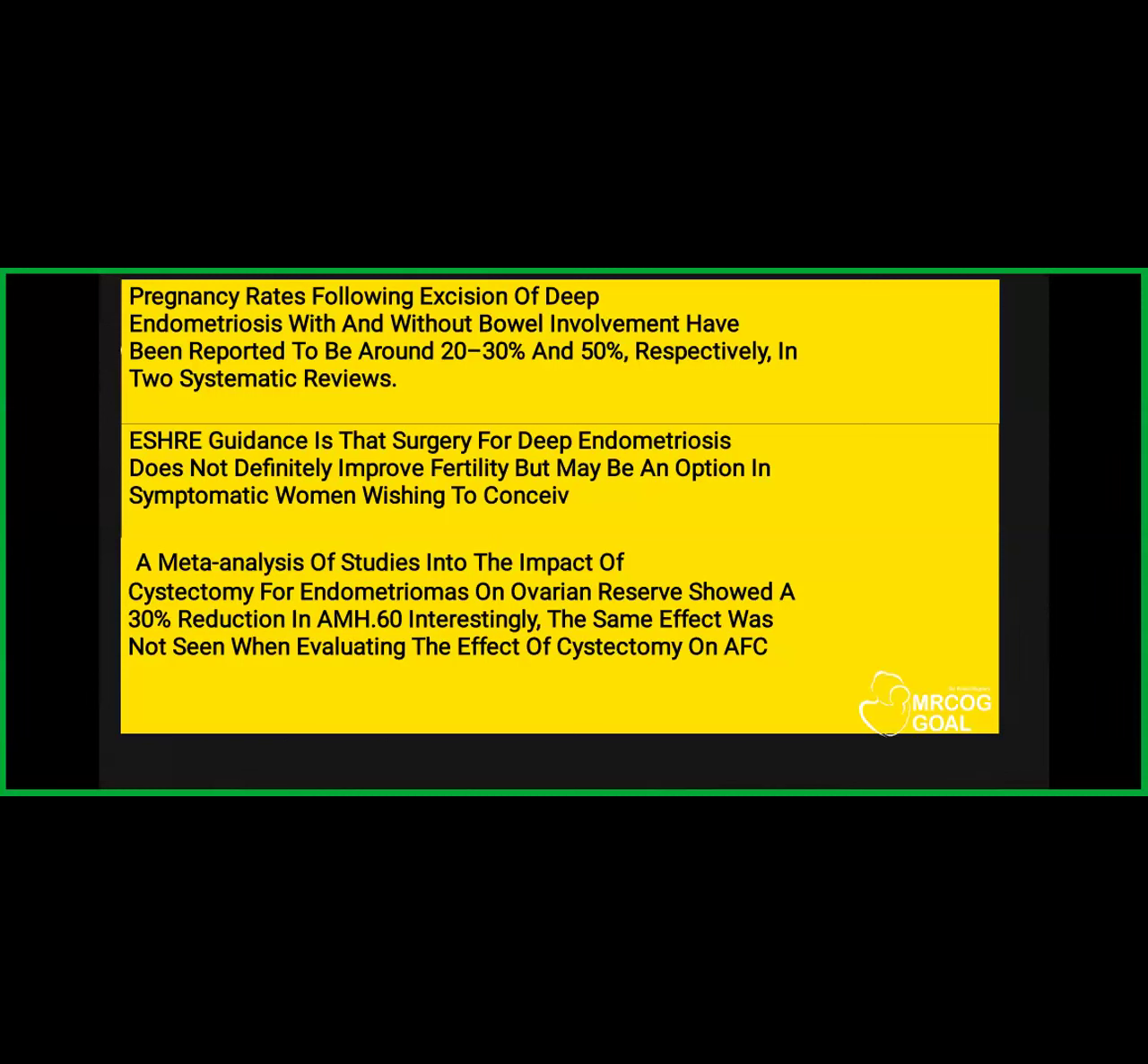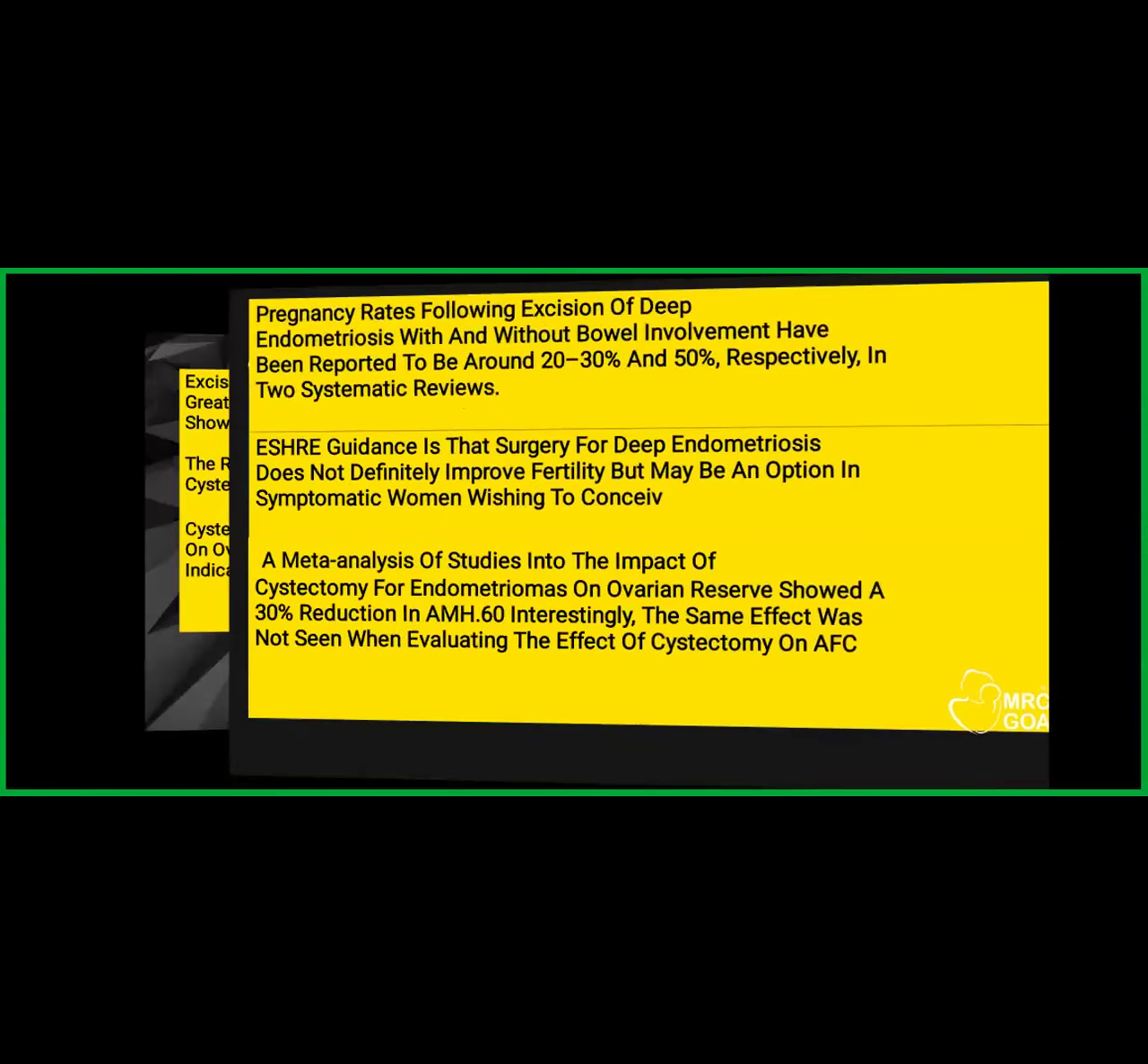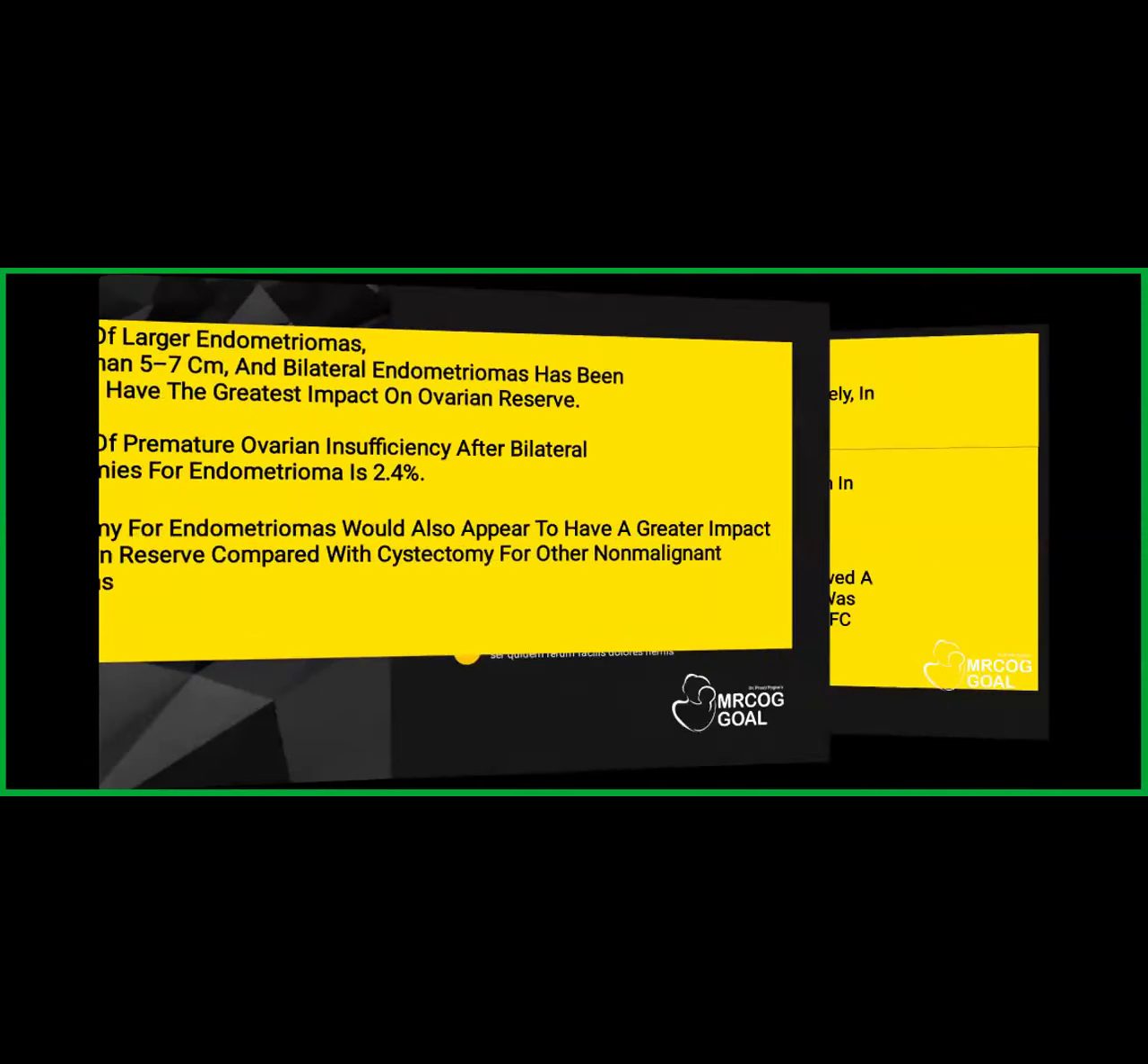A meta-analysis of studies into the impact of cystectomy for endometrioma has shown that it reduces the AMH, a 30% reduction in the AMH, but there is not much effect on the AFC. Okay, so excision of larger endometriomas, that is 5 to 7 centimeters, and bilateral endometriomas are worse as compared to a single site. So they are going to affect the ovarian reserve.